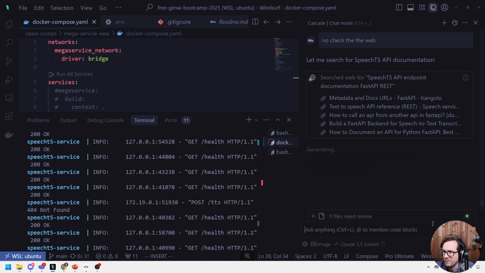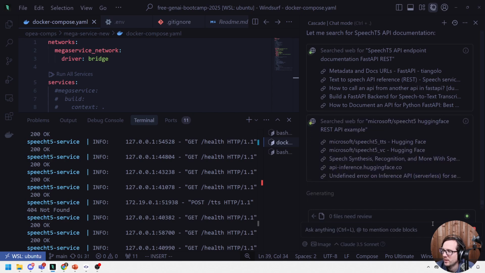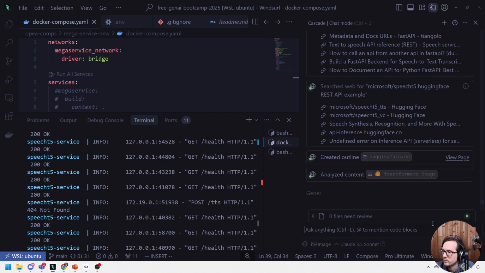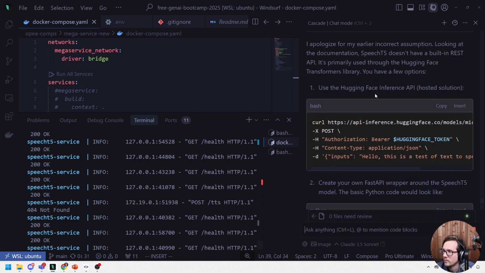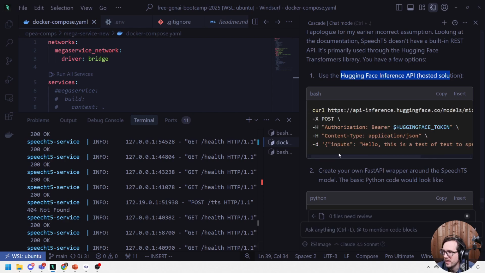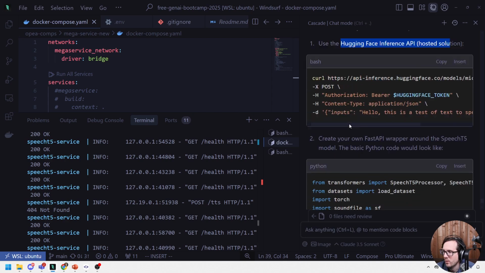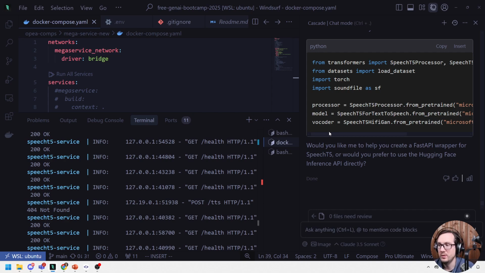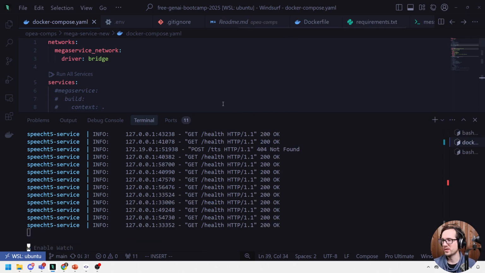I like how it went to the documentation for FastAPI REST APIs, if that would help. But it is going everywhere. That's good. It's probably used through Hugging Face. Okay, so that's what I thought, right? But here, using the Hugging Face inference API would be a possible solution. And this is us loading it. Oh, no, this is literally going to Hugging Face. That's so stupid. So yeah, that's why we need that other one, so that we can actually serve it. That totally makes sense.